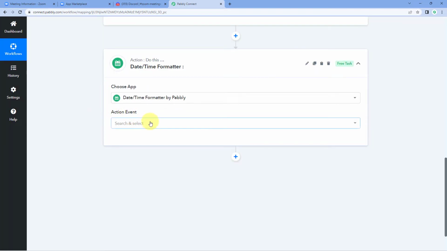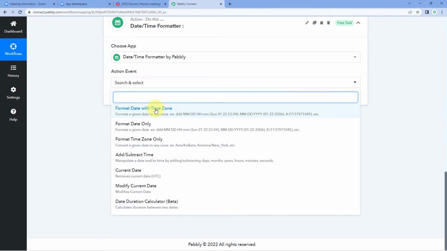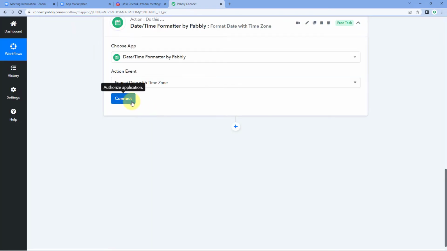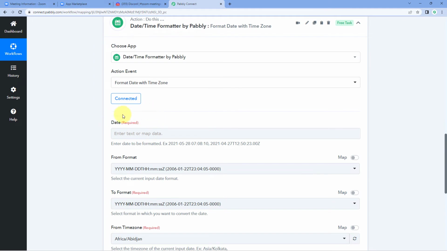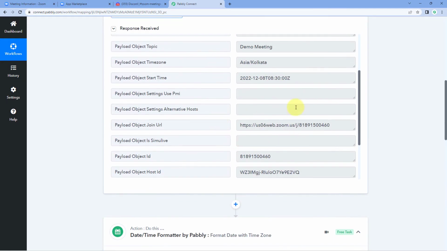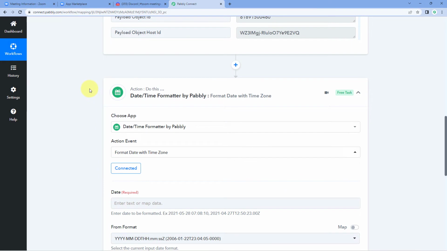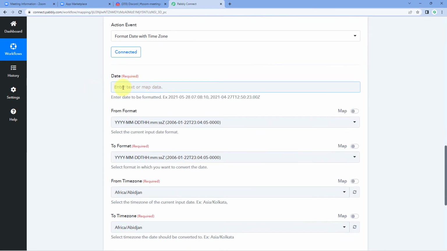After it, in Action Event from the drop down, select Format Date with Time Zone as the action event. Click on Connect. After this, the first thing it asks us is the date. That is, what is the response whose format and time zone we want to change. So we want to change the format and time zone of this date of start time which we have received from Zoom. So we have to basically map this response of start time which we have received from Zoom over here in this field of date.